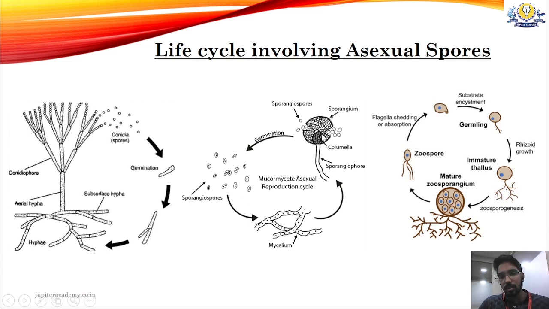The second one is sporangiospores. Sporangiospores are released from the sporangium, and then they germinate and form the mycelium. This mycelium again forms fruiting bodies called sporangium, which produces sporangiospores. Very simple. Okay, and the third type is zoospores. The zoospore germinates to form an immature thallus, and that immature thallus forms a mature zoosporangium, which encloses the zoospore, which is again released when the zoosporangium breaks open. Okay.